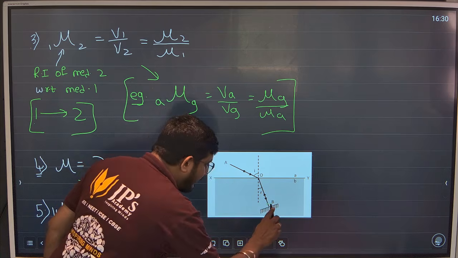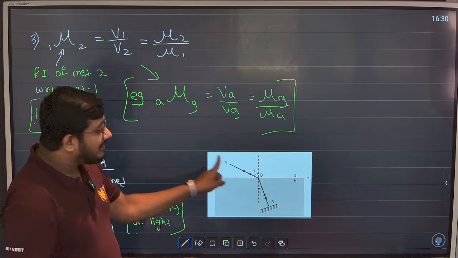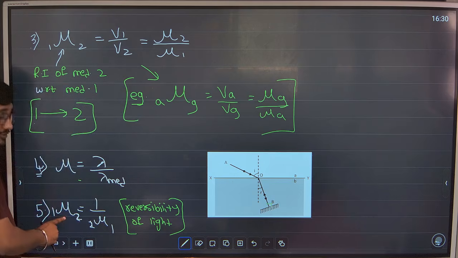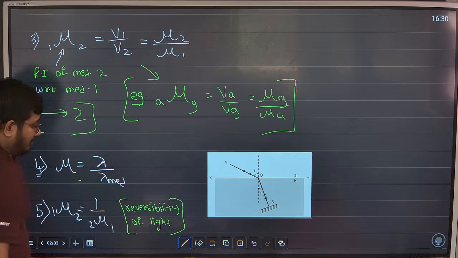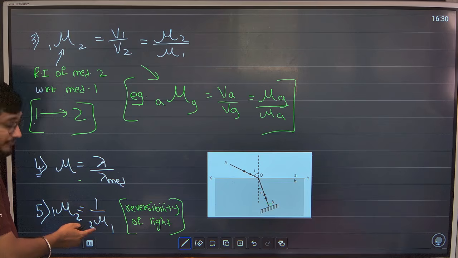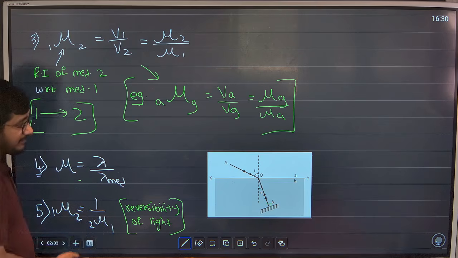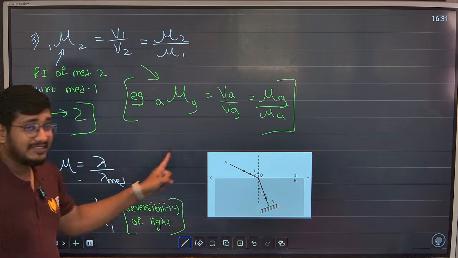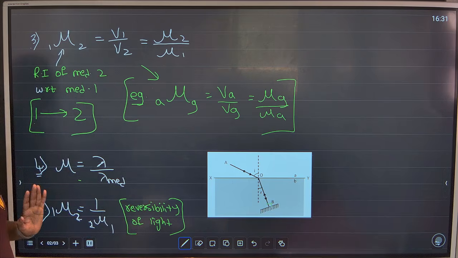So light will fall, reflect back and come to the same path. That's why I am saying that refractive index of medium 2 with respect to 1, that is light is traveling from 1 to 2, will be equal to 1 upon refractive index of medium 1 with respect to 2, because it is coming in the same path. It will travel the same path. This is called as reversibility of light, and this is the formula for that.